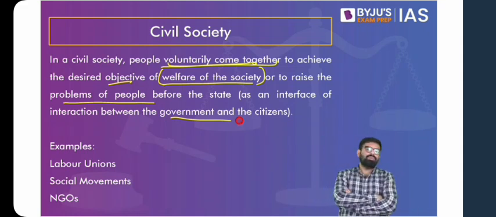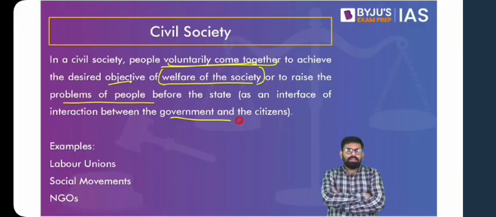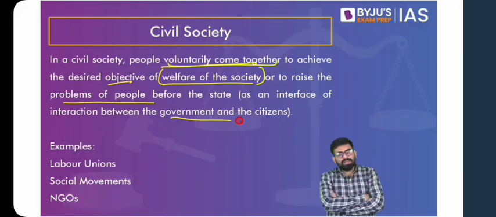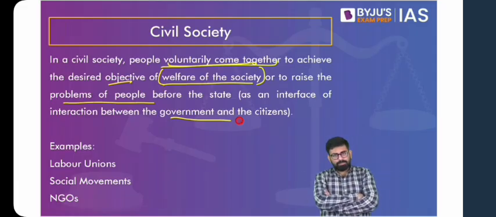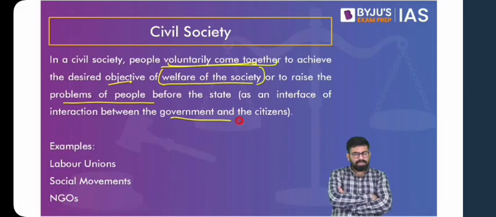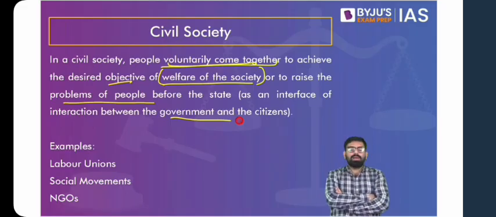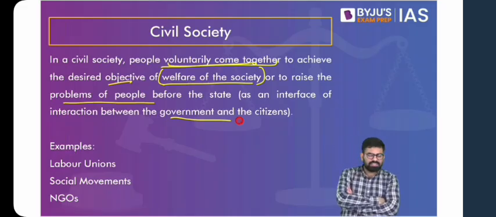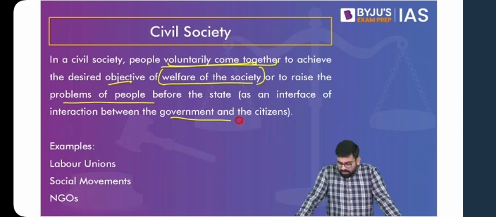And if you look at the NGOs, you'll find that they want to work for the welfare of, say, deprived sections. They are working in the direction of helping the government with policy making. Think of Pratham as an NGO. They come out with this ASER report, which ultimately helps government analyze and evaluate its policies. Similarly, they can help the government in implementing various programs. You would have seen that whenever you have these programs coming up, for example Swachh Bharat Abhiyan, these NGOs, these various self-help groups, and the civil society at large help government in implementing those programs on the ground. So you are talking about student unions as well.